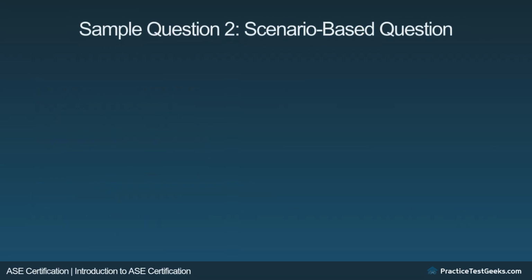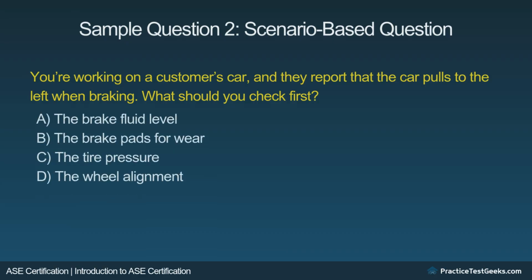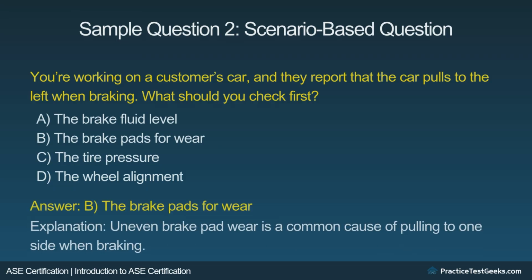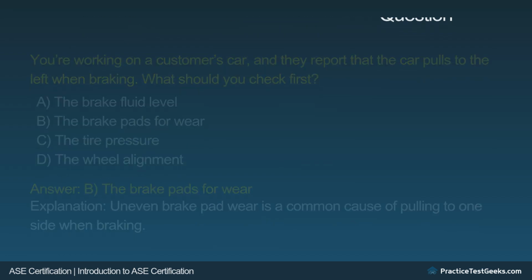Sample question 2. You're working on a customer's car, and they report that the car pulls to the left when braking. What should you check first? A. The brake fluid level. B. The brake pads for wear. C. The tire pressure. D. The wheel alignment. Answer. B. The brake pads for wear. Uneven brake pad wear is a common cause of pulling to one side when braking.